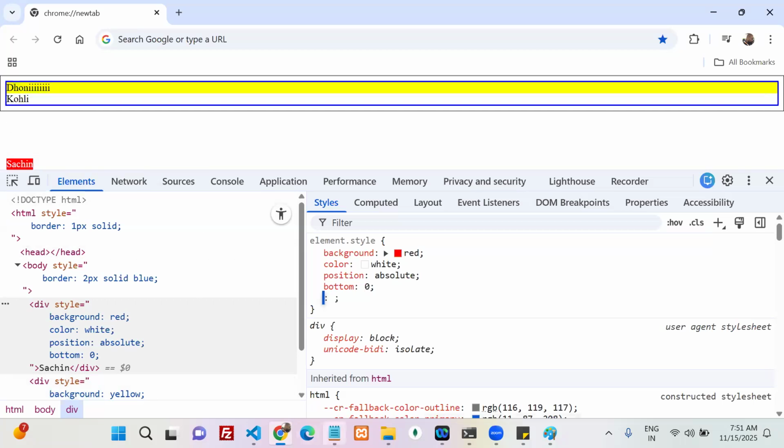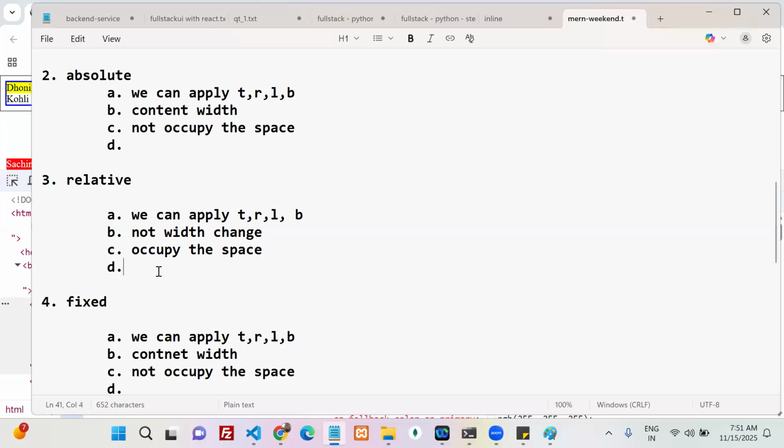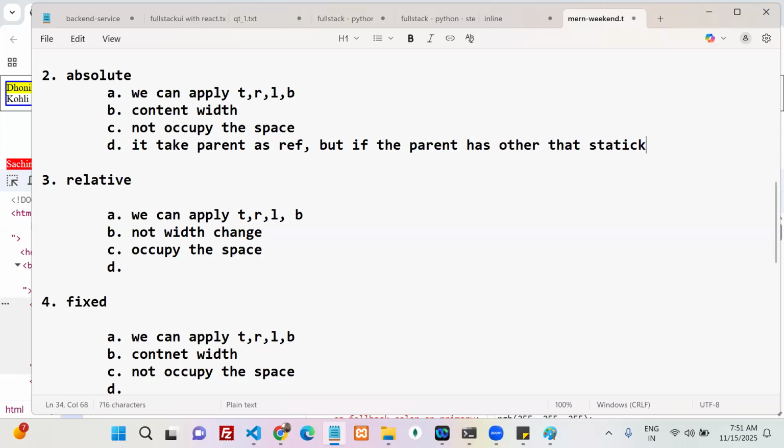Your statement is correct, but you have to extend it. It takes the parent as a reference, but only if the parent has a position other than static. How many positions are there? Relative, fixed, sticky, and absolute, right? Now this statement you can apply.